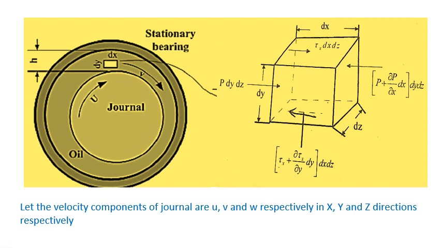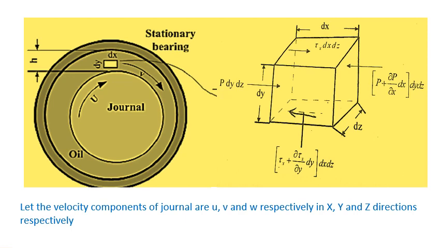So considering for the purpose of analysis a small elemental volume as shown on the right side, and the dimensions of this small element are dx, dy and dz along x, y and z directions respectively.